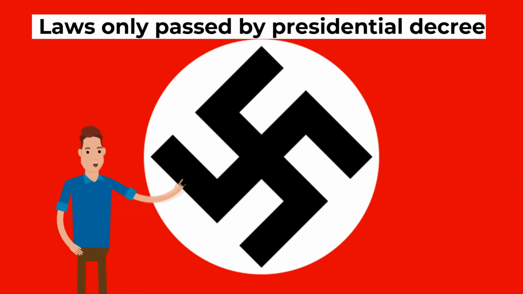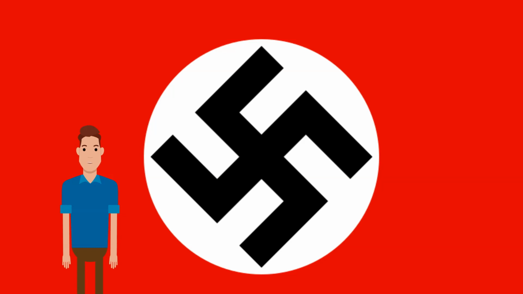Firstly, with the government unable to win a majority in the Reichstag, laws could only be passed by presidential decree. As a result, not enough action was taken to tackle the economic and social consequences of the Great Depression, and Germans increasingly began to look to the political extremes for answers.